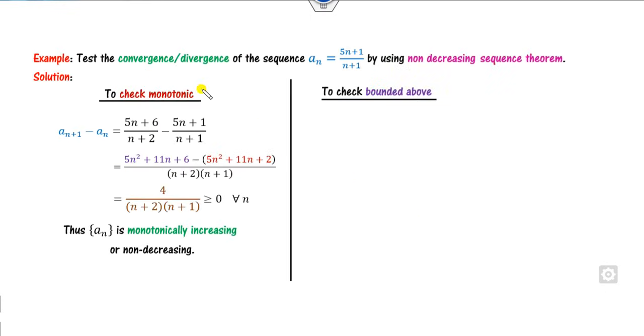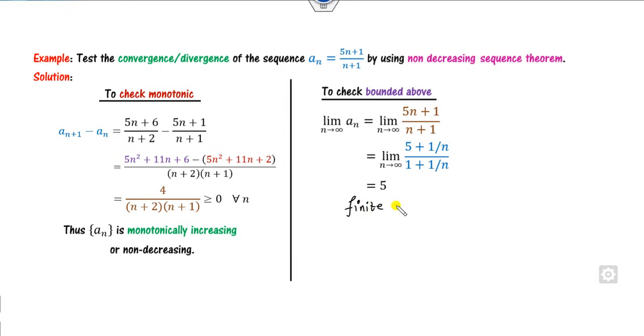For example, coming back to this, since I already proved that it's non-decreasing, I can simply find the limit of this. What is the limit? You can easily see it's an infinity by infinity form, or I can simply divide numerator and denominator by n. So the answer is 5, which is finite and unique. So what is the meaning of that? This a_n is bounded above by 5.